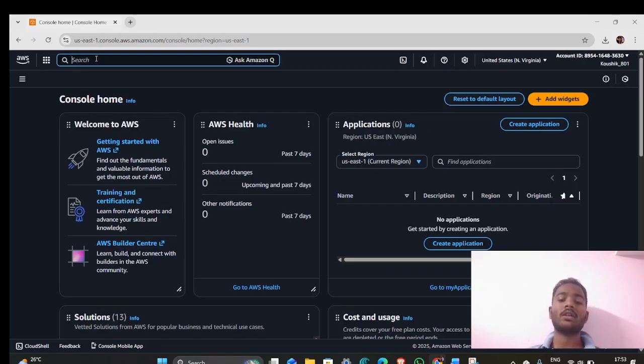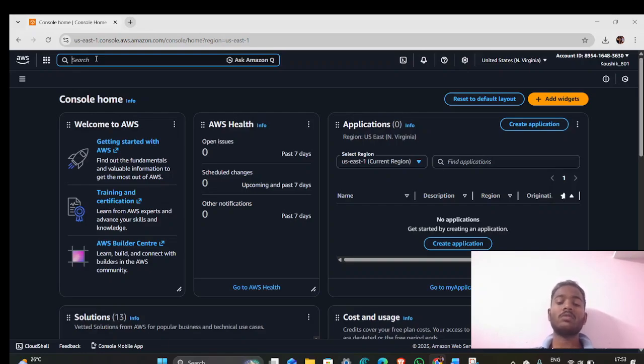In this video, I will demonstrate some of the core AWS services such as VPC, subnets, EC2 instance, and S3 buckets. These services are commonly used to deploy and manage cloud-based applications securely and efficiently. I will also explain Maven and Jenkins, which are widely used development tools for build and automation.